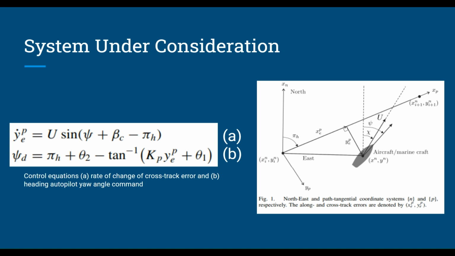currents. While control strategies have previously assumed that theta 1 equals theta 2 equals 0, or that theta 1 can be designed to cancel the crab angle, the focus of this study highlights a control strategy that aims to cancel the crab angle by testing an adaptive law for theta 2 and comparing its effectiveness and disturbance matching relative to other control systems at canceling the crab angle, which thus drives the cross-track error to 0 and hence improves the accuracy of the vehicle's pathing. Note that the following summarization of various control methods will frequently refer to thetas 1 and 2 from equation B.